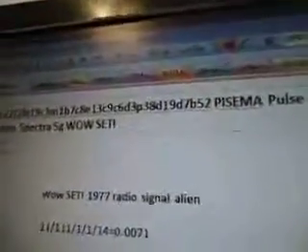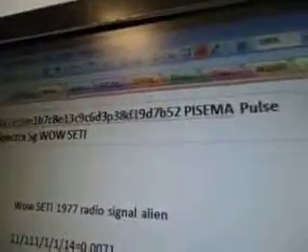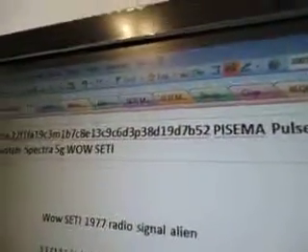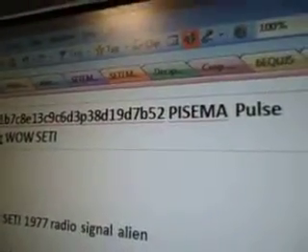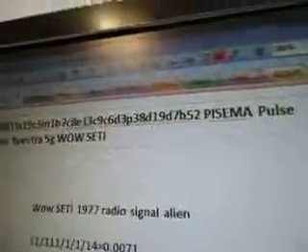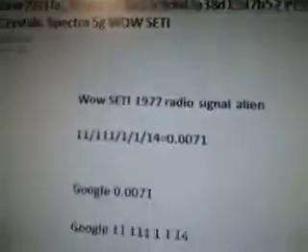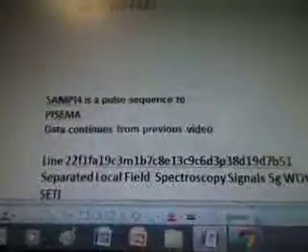284C3M1B7C8E13C9C6D3P38D19D7b52. And it's line 22f1fa19C3M1B7C8E13C9C6D3P38D19D7b52 PISEMA pulse crystal spectra 5G Wow Seti. There's the alien radio signal.